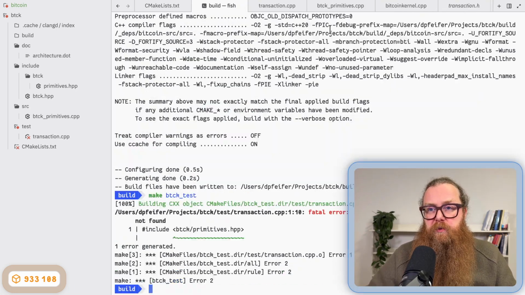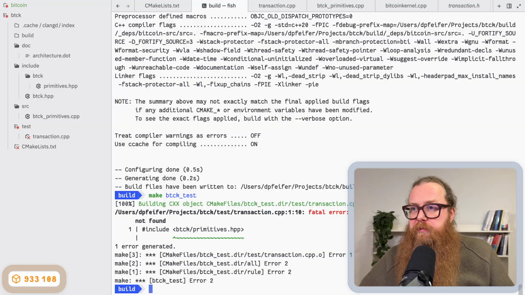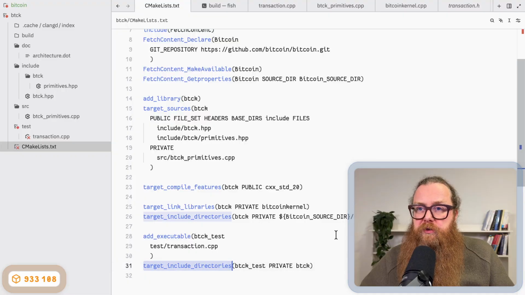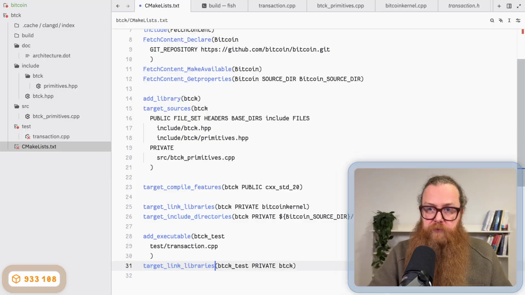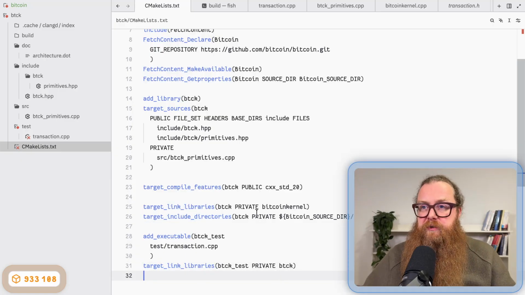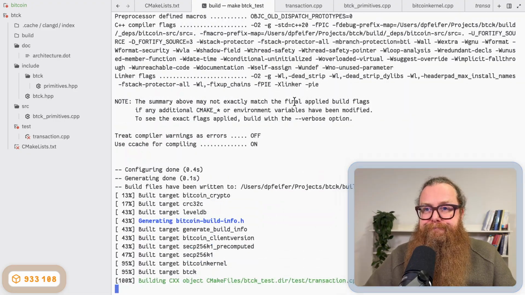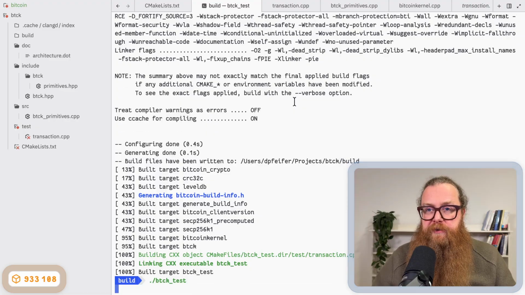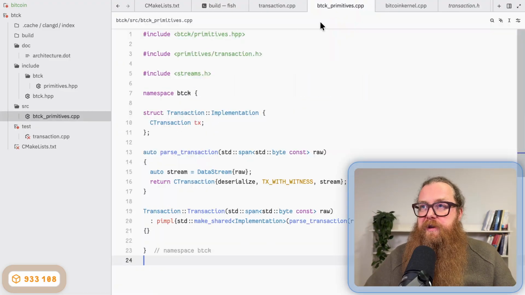Now it's building, but it doesn't find the header file. BTCK primitives, why not? Target include directories, that's target_include_directories. I need to link, of course. Target_link_libraries. And if I now rerun, now it's building the executable. Can I run it? btck_test doesn't do anything because my main function is empty.